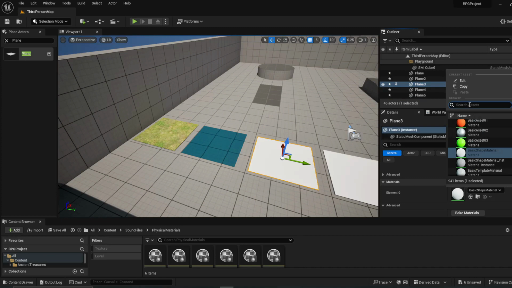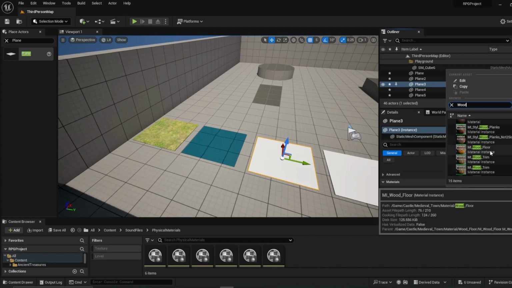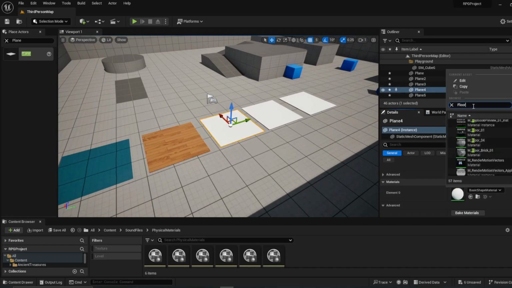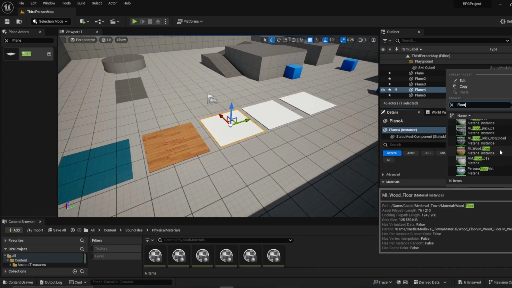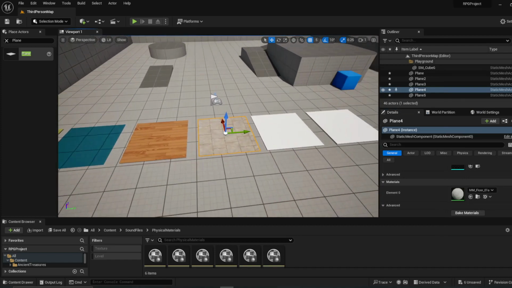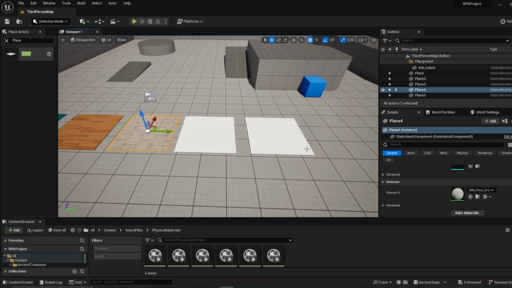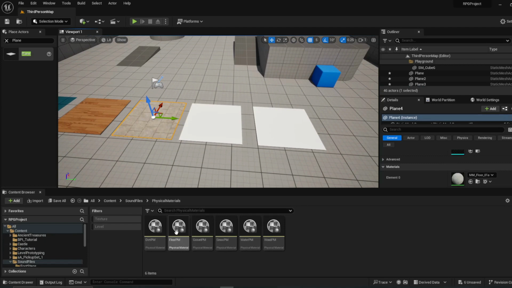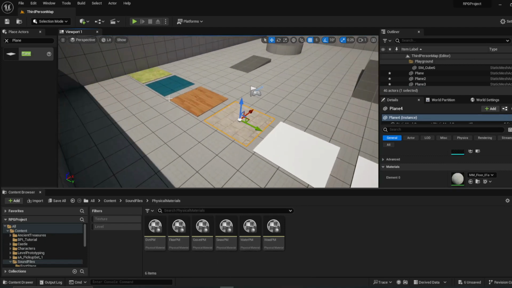Next, wood. All right, so I'll make this one my wood, and I will make this one floor. Floor is kind of going to end up being stone. And then, what else did I have? Dirt, floor. So I'm using grass for dirt, water, wood, floor.